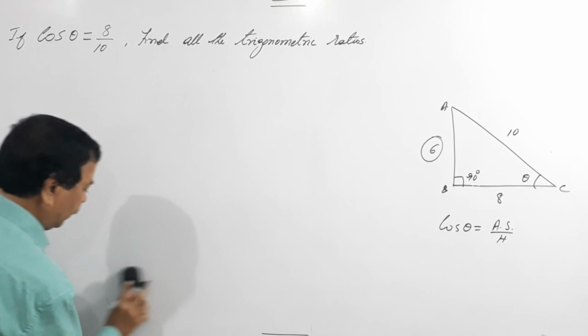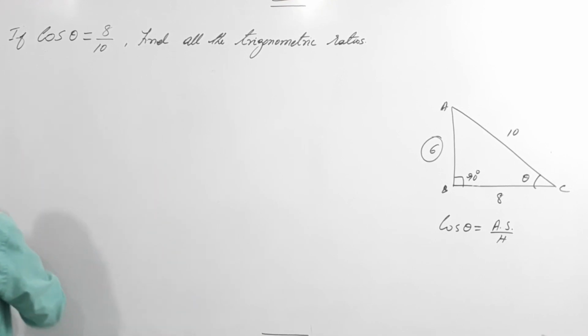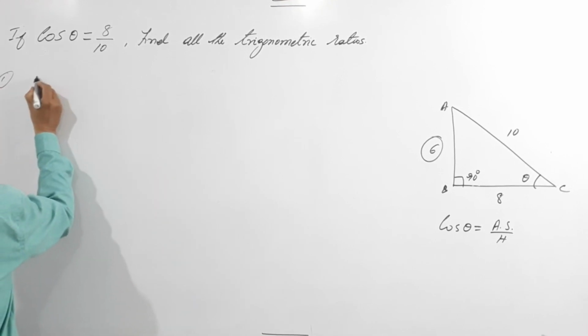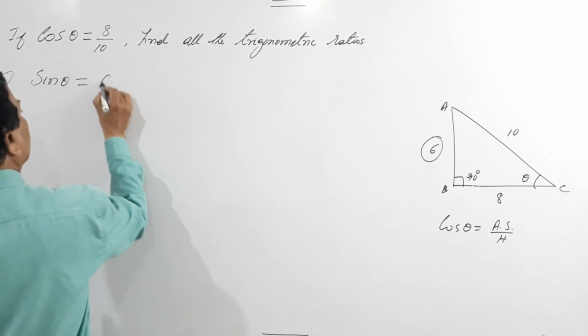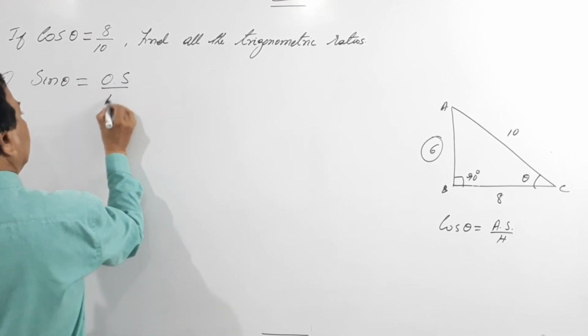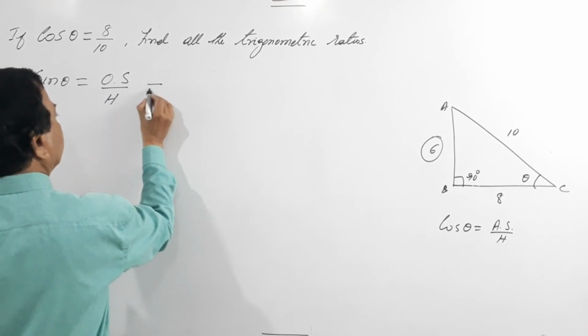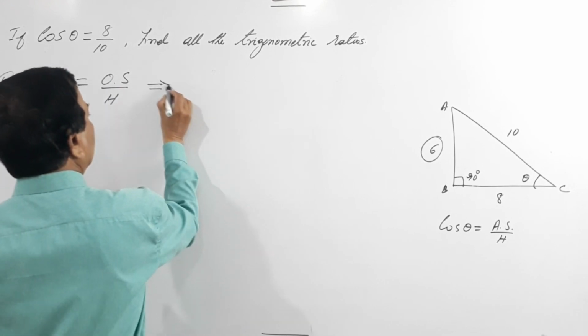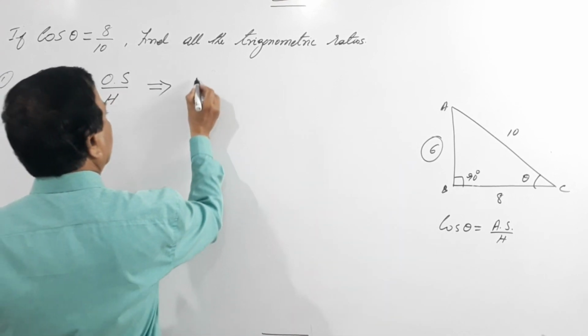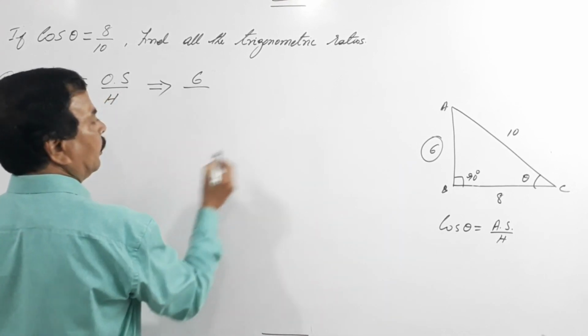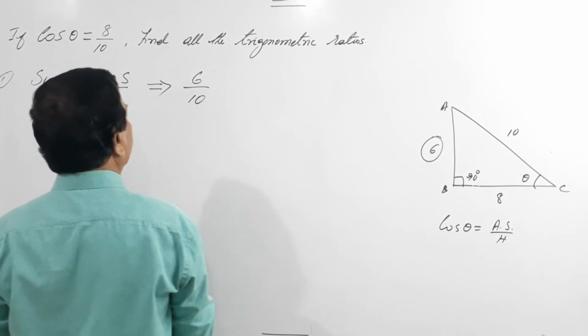First one, sin theta is opposite side by hypotenuse. That is opposite side 6 by hypotenuse 10.